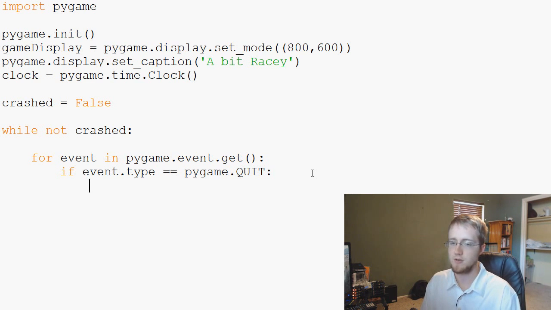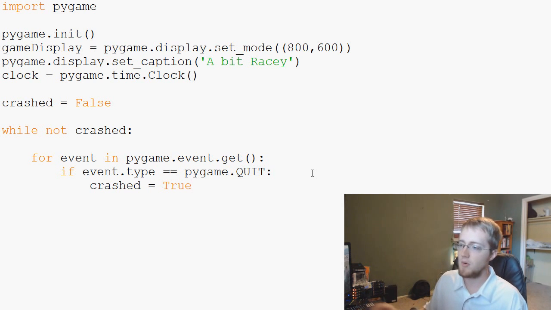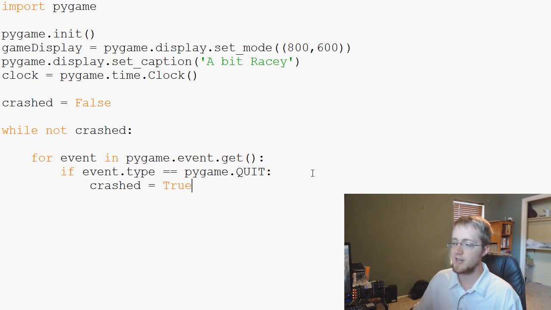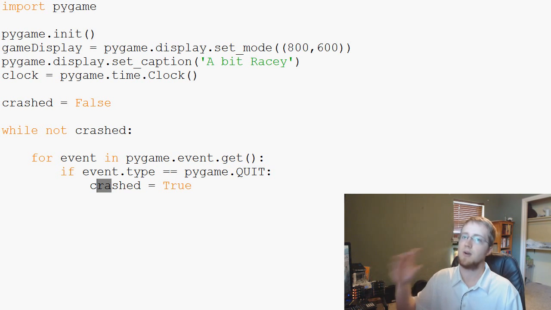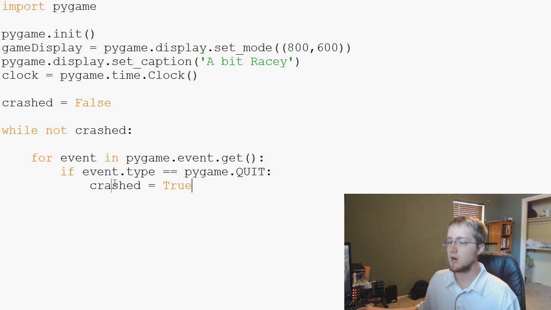So the first thing we're going to do is say crashed equals true, so we can break out of this loop. Now, we're just doing that for now. Probably we might change that code. I just want to show you how you might break out of a loop. This isn't really the best thing because otherwise, you're going to click this and it's going to run the crashed segment on us. But anyway, crashed equals true for now.